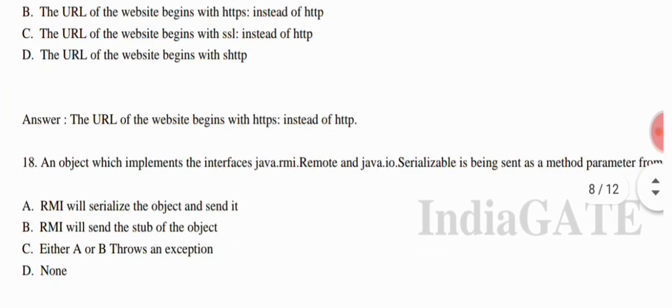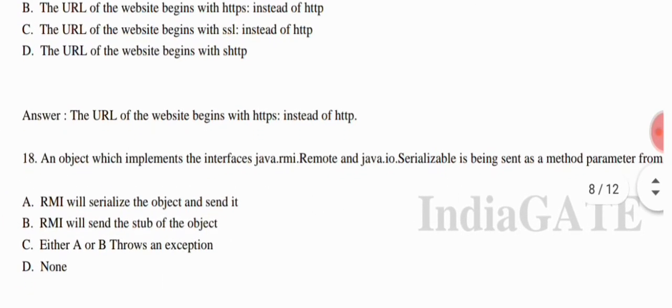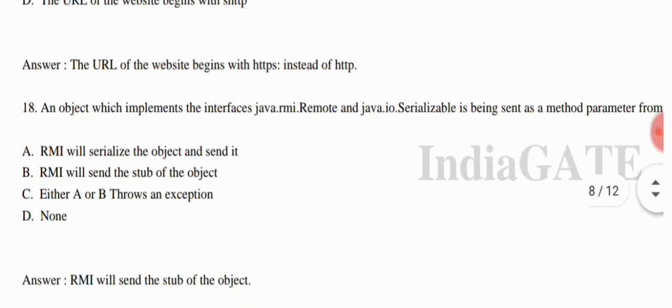Okay, so they are giving four options. Option A, RMI will serialize the object and send it. Option B, RMI will send the stub of the object. Option C, either A or B throws an exception. And option D, none of the above. So here option B is correct, meaning your RMI will send the stub of the object.